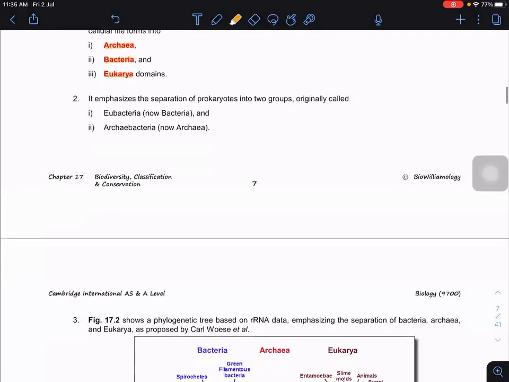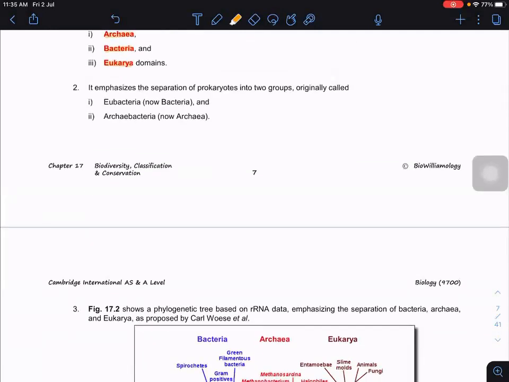I will tell you the reasons. Previously the prokaryotes were divided into eubacteria, and currently we place them under the domains called bacteria and archaea.